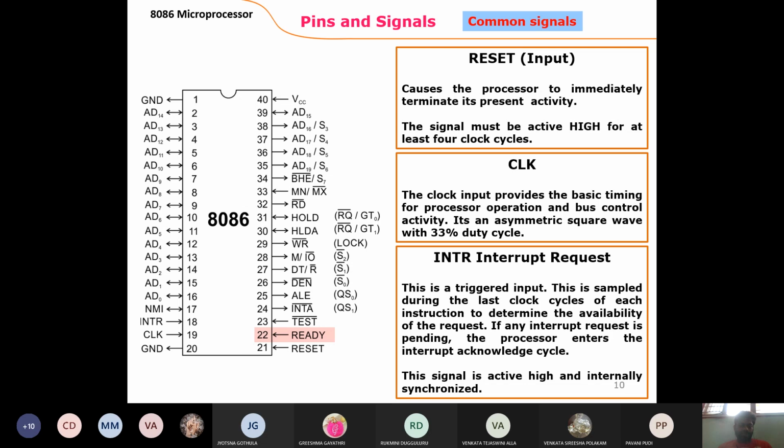And the clock is the main one. The clock is used to activate the total circuit. The 19th pin has the clock pulses. In any digital circuit there are two types of operations: read operation and write operation. After that, I will explain the read and write operations using clock pulses. This is the main important clock pulse. The total circuit is activated based on a single pulse, that is the clock pulse.